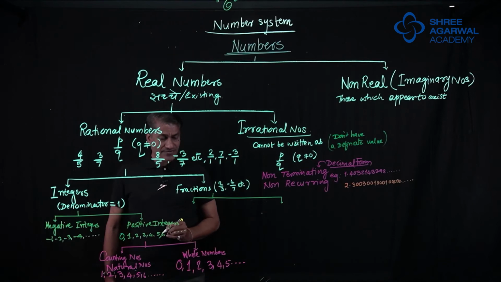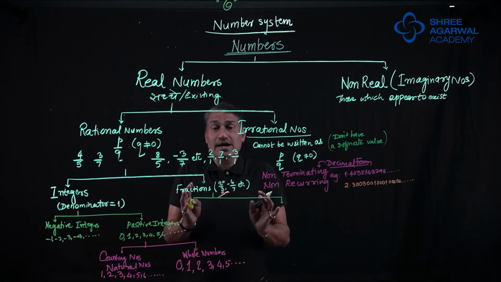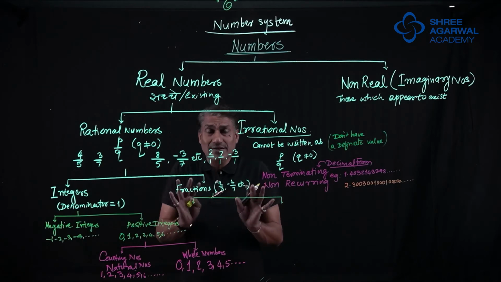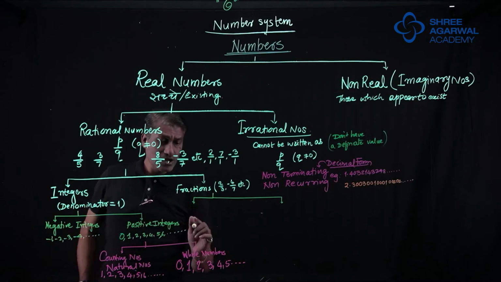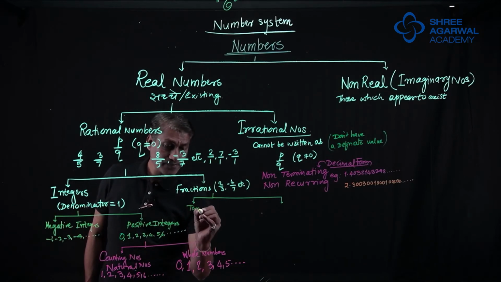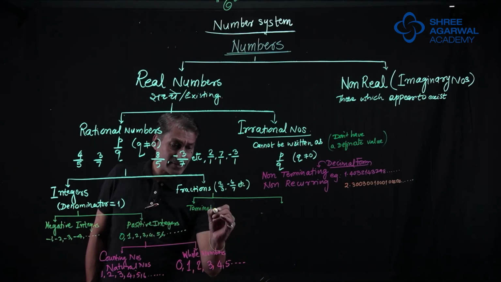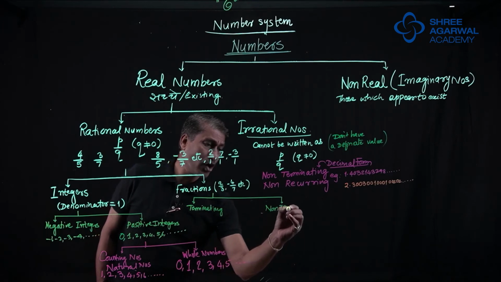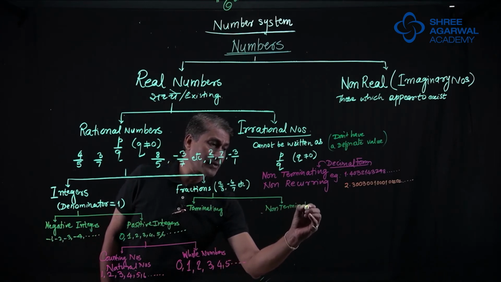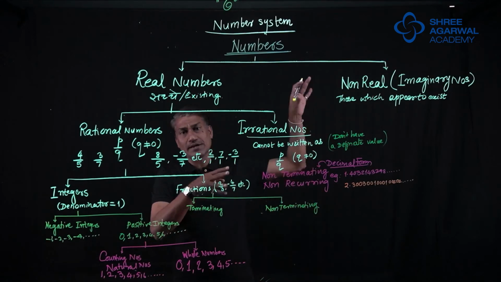Fractions are classified as, I will also not classify them as negative fractions and positive fractions. No, that classification we don't want here. Now there are some fractions which terminate. So I will write terminating. And there are some fractions which are non-terminating. Means their division does not stop. It goes up to infinity.